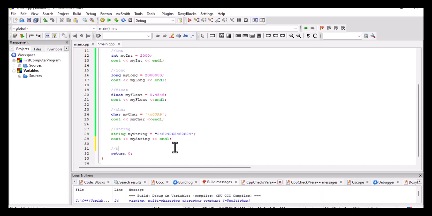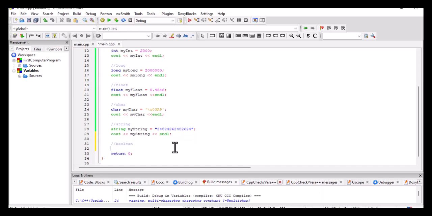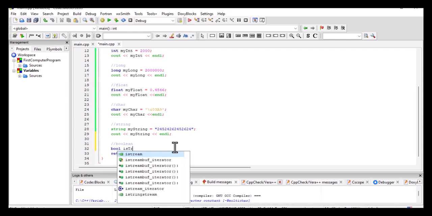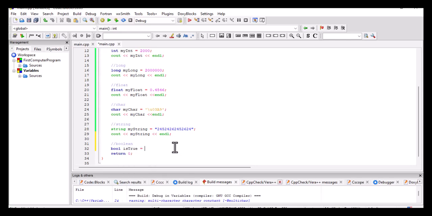We're now going to look at the boolean data type. In C++, to declare and initialize a boolean, you say bool. You don't say boolean, you say bool. You're going to say myBool, boolean. This time around it is true. So we're going to save the true boolean.